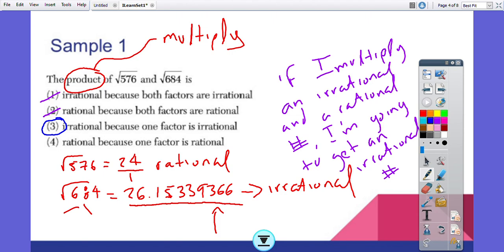Now just for kicks, let us read answer choice number 4. It says the result is rational because one factor is rational. I know that 24 is a rational number, but if I multiply these two numbers, I'm going to get an irrational number. So let us move on to the next one.